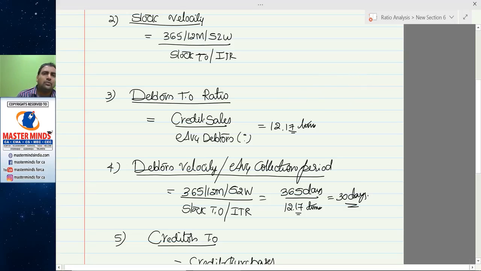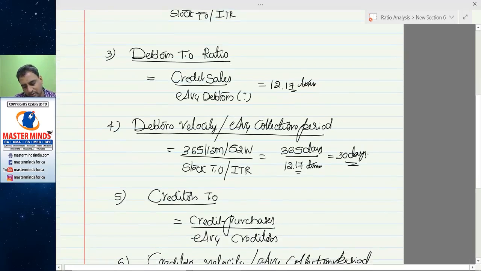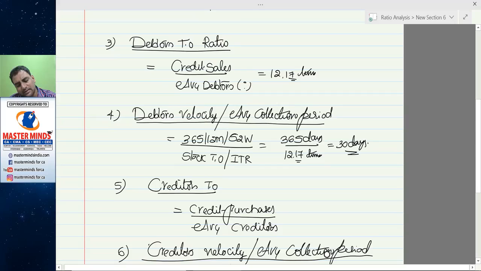If you want to know the lag between your sale and collection, then you have to look at the debtors velocity. So the debtors velocity is saying that the lag is 30 days. For sale and collection, there is a lag of 30 days. In other words, 30 days credit has been allowed to customers.